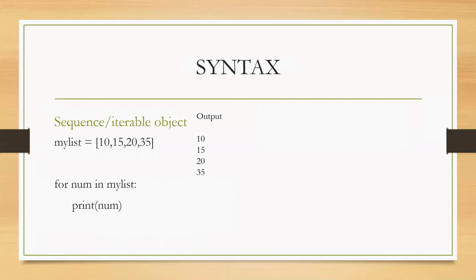The second usage of for is with the range function. The range function, or we can call this a generator, is used to generate a list of numbers. So this is how we are going to use this.